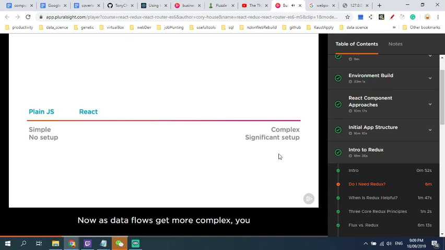Now, as data flows get more complex, you may find yourself displaying the same data in multiple places. You may have a large number of potential state changes that are hard to manage. You may find it helpful to handle state changes in a single spot for consistency, testability, and heck, your own sanity. At this point, there are two popular options to consider: React's built-in context or React with Redux. As you move to the right on this slide, capabilities increase, but so does complexity.